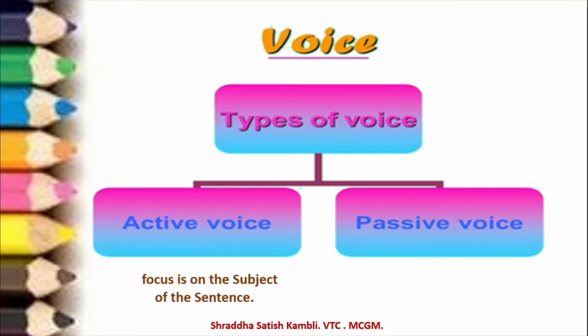So when the sentence is in an active voice, then the subject is important. Whereas if the sentence is in passive voice, then the focus is on the verb or the action of the sentence.